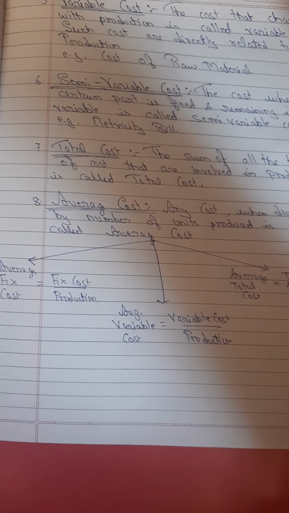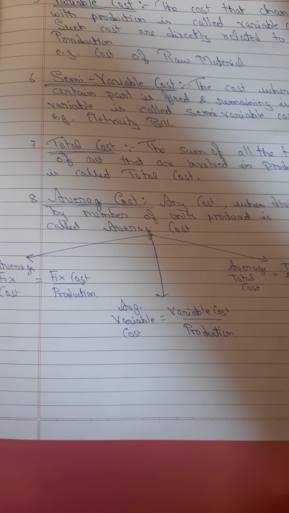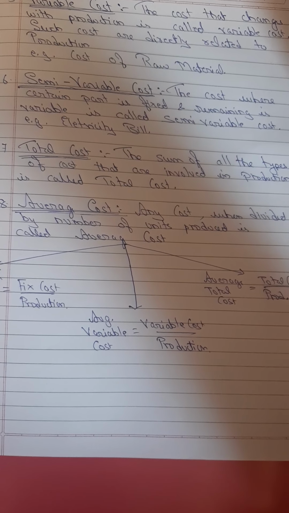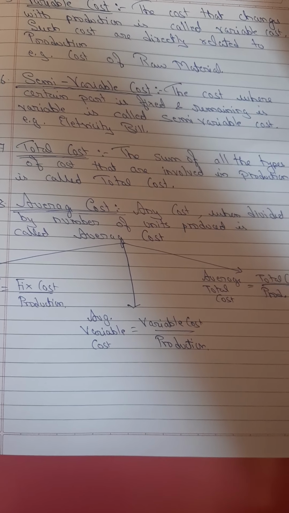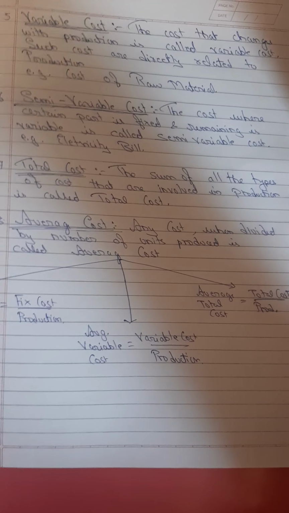Let us say average fixed cost. Average fixed cost means when fixed cost is divided by number of units produced. Same way average variable cost means when variable cost is divided by number of units produced, and same way for average total cost. So these are some of the basic concepts of cost.